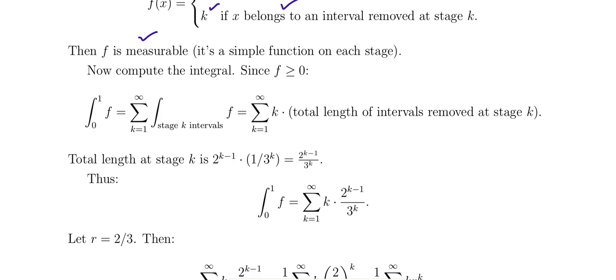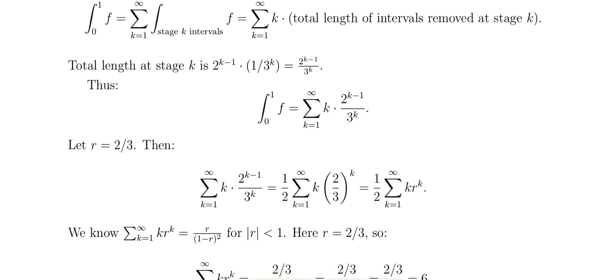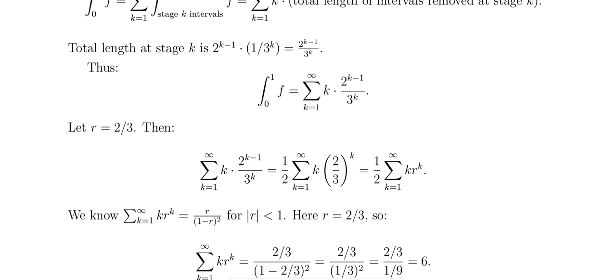Simplifying, that is k into 2 power k minus 1 over 3 power k. Taking 1 by 2 outside, it becomes 2 by 3 whole power k. So k times 2 by 3 whole power k. Taking 2 by 3 as r, it is k times r power k. So this is a geometric-type series.